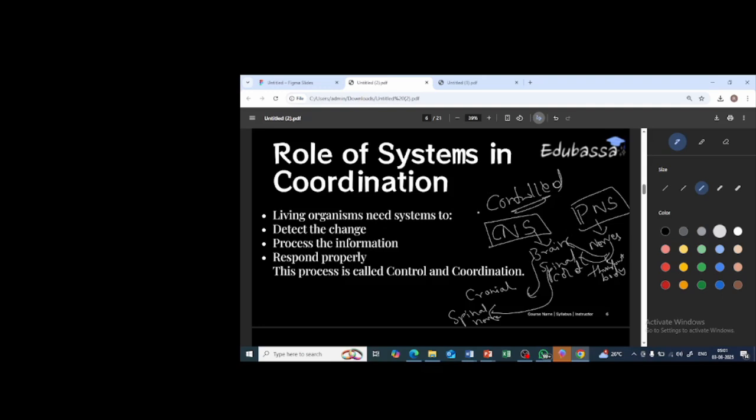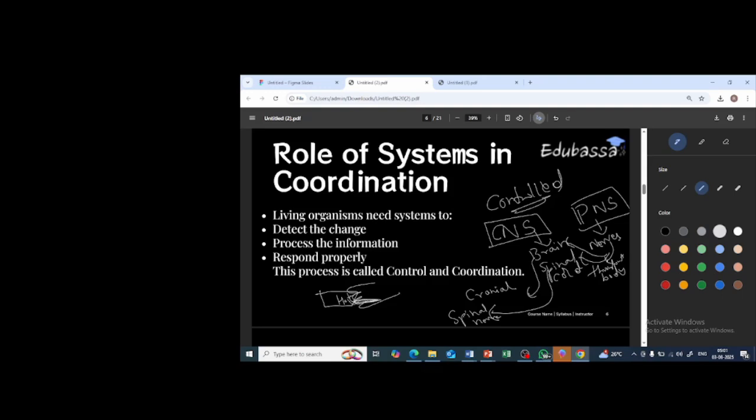Okay, why do these organisms need the systems? Because in order to detect some changes that are taking place in the environment, and when the changes take place, that information needs to be informed to your brain so that you can respond properly. For example, the same example I'm giving. If I'm touching the hot pan, some change has taken place. I have touched the hot pan, isn't it? So your skin is detecting the change.